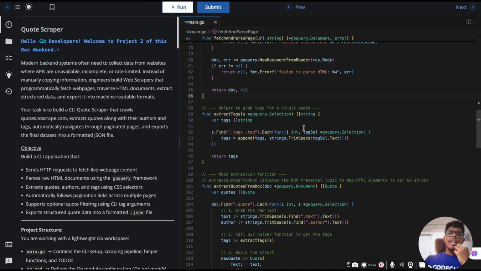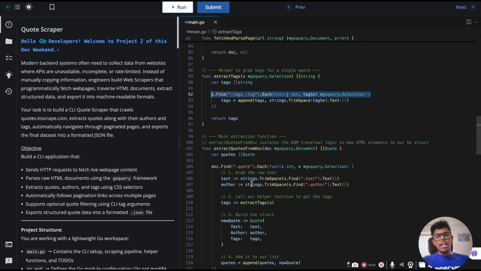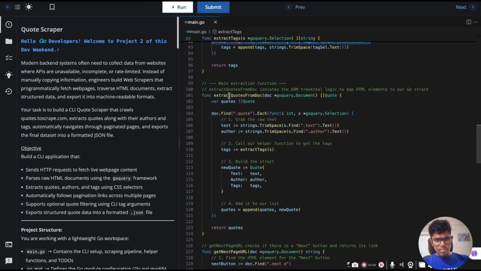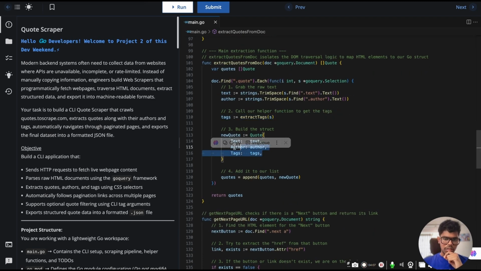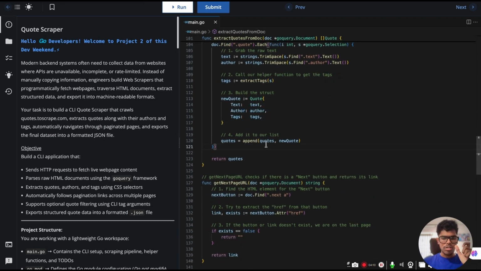The next function is extract tags. It helps us to extract the tags from a single quote. We use a find function on each selected query, and we find the particular tags. Now comes the main extraction function, extract quotes from doc. Here you can see first we select the raw text, then we take the text of the quote, then the author, and then there comes extract tags, whatever tags we are using for extraction. Then we build the structure which we discussed before, and we append the quote to our list.